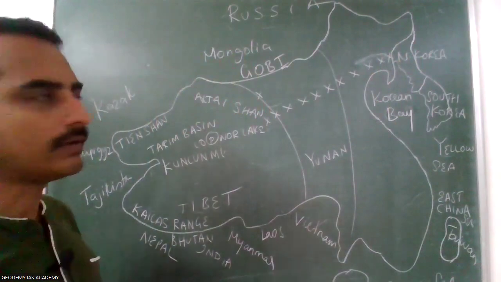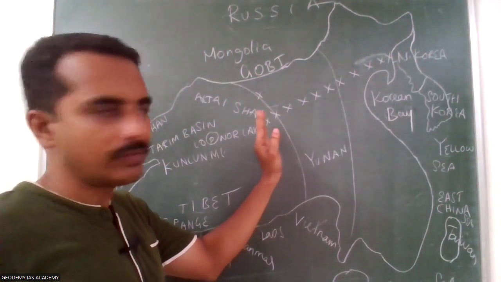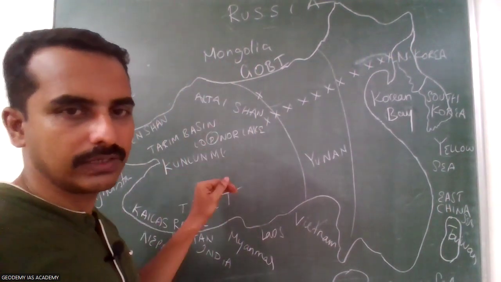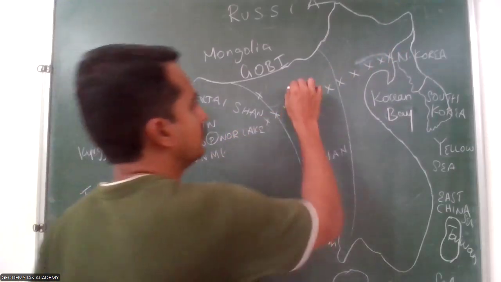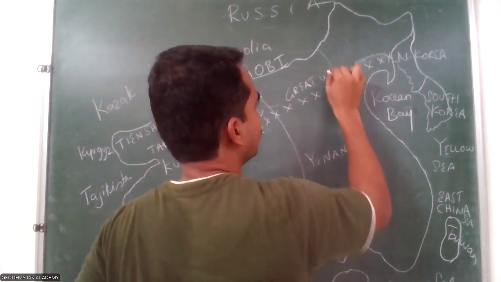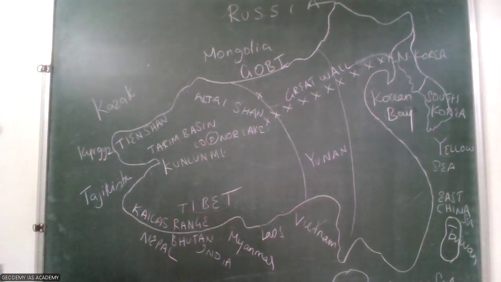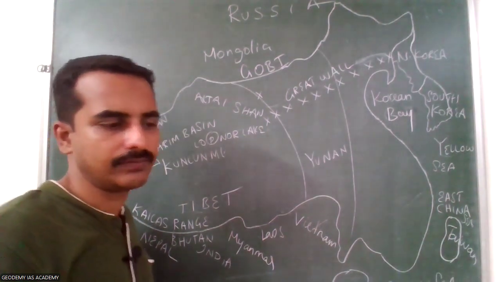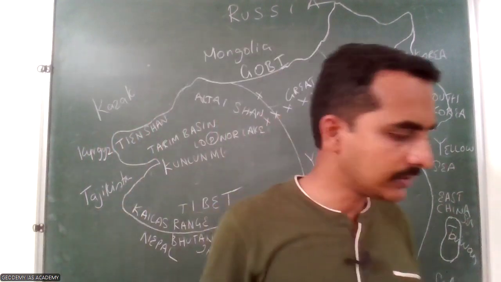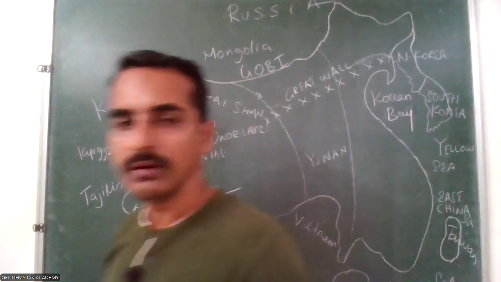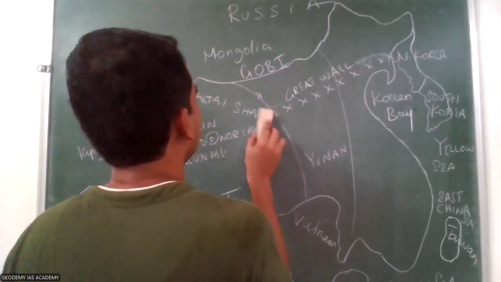The Great Wall of China extends from the eastern part to the first concentric ring, because nobody can cross the first ring through this rugged topography and very high altitude regions. So the Great Wall of China is here. And then the major rivers in China: one is the Huanghe River, otherwise called the Yellow River. It is the Huanghe River or Yellow River. Here it is. I will clear here.